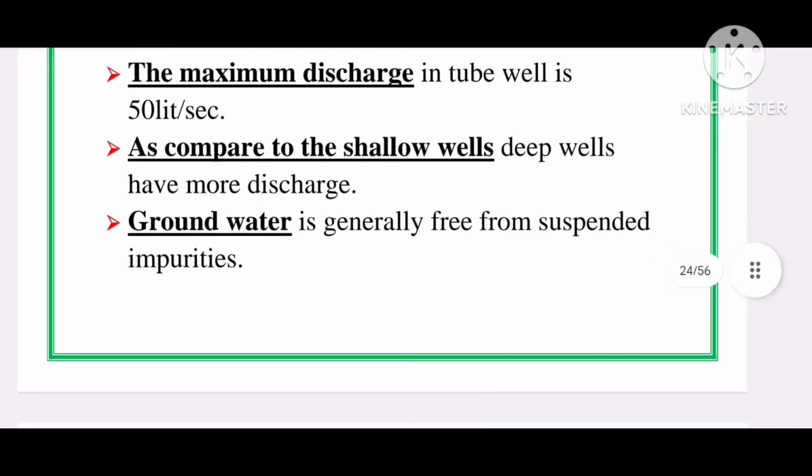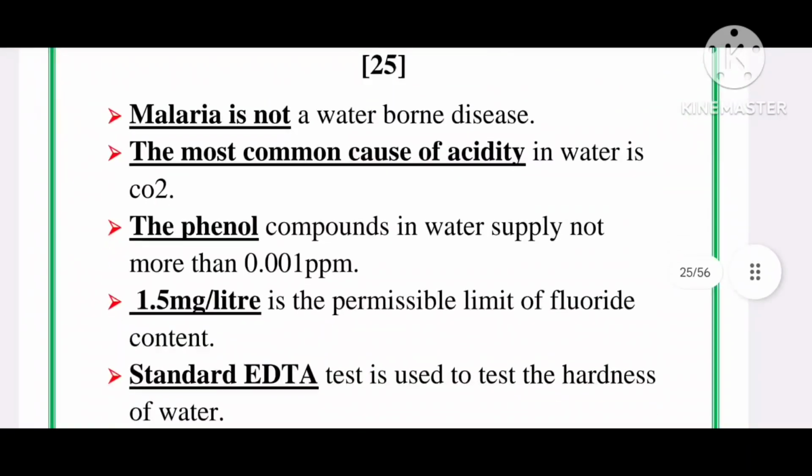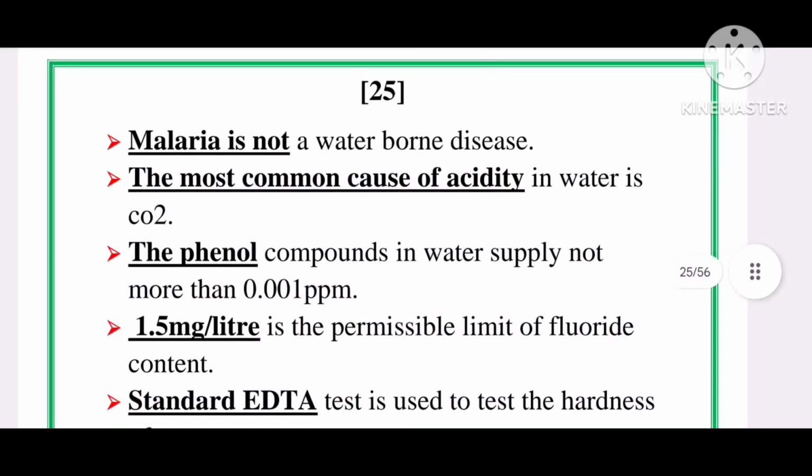Groundwater is generally free from suspended impurities. Next, malaria is not a waterborne disease. The most common cause of acidity in water is carbon dioxide, that we already know. The phenol compounds in water supply should be not more than 0.001 ppm.